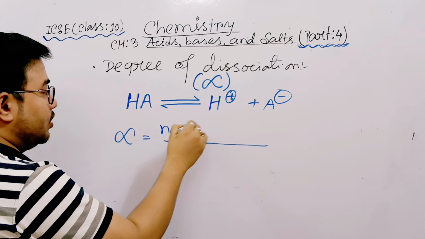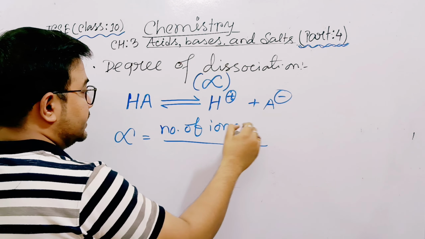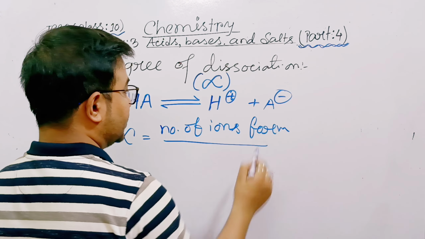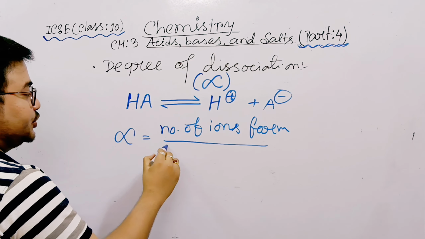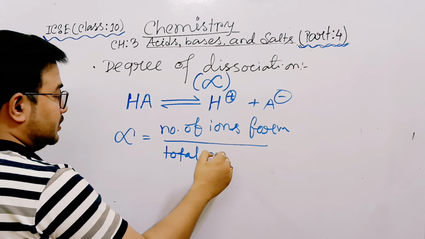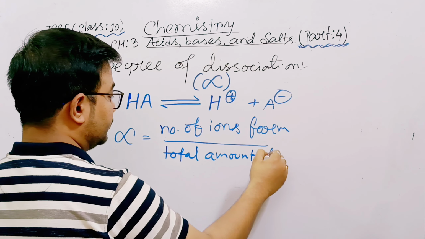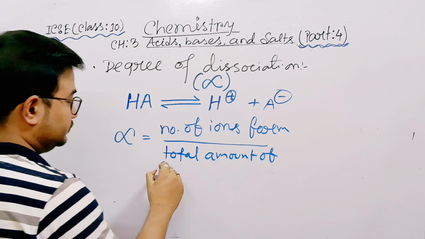So number of ions formed divided by the total amount of molecules into 100%. Don't forget to write this in the exam paper. So degree of dissociation is the number of ions formed from the molecule divided by the total number of molecules.